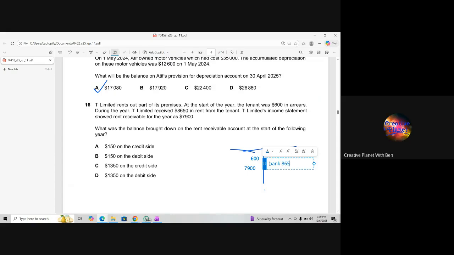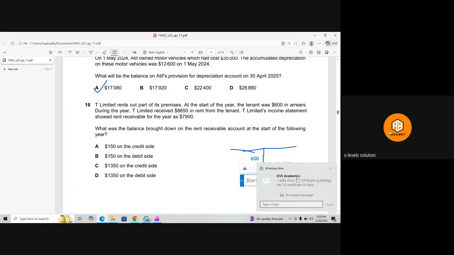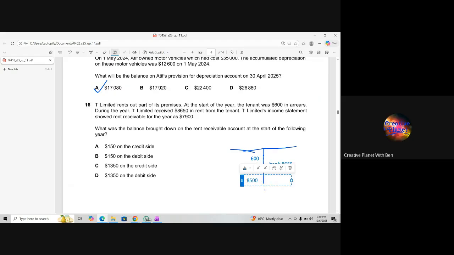8,650. So what's the balance then? 150. Which side will it be on? Which is the heavy side, credit or debit? One second. It will be on the debit side. How much is it? It is 8,500. It will be on the lighter side, so it's 8,500. 150 on the debit side.